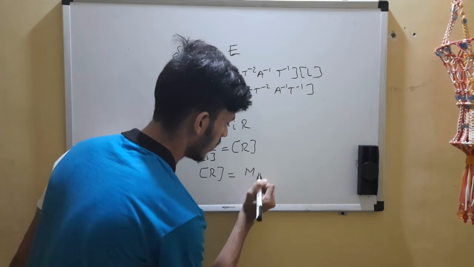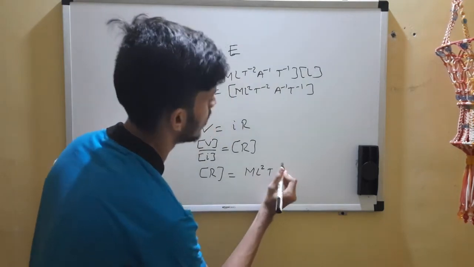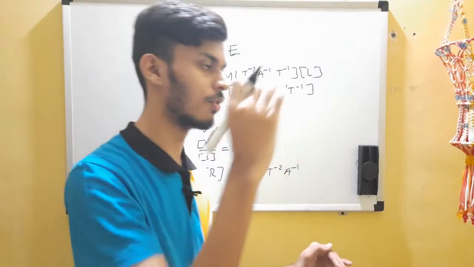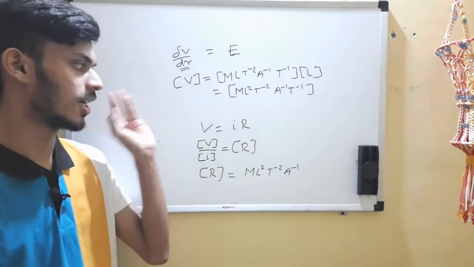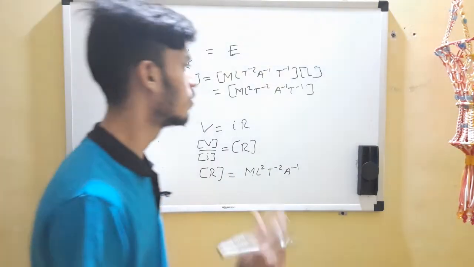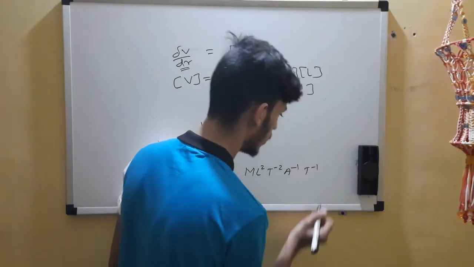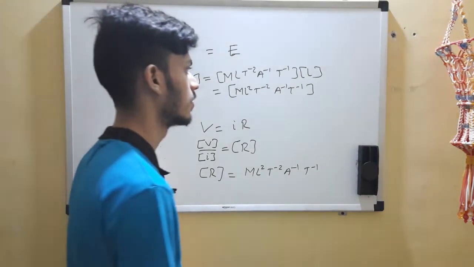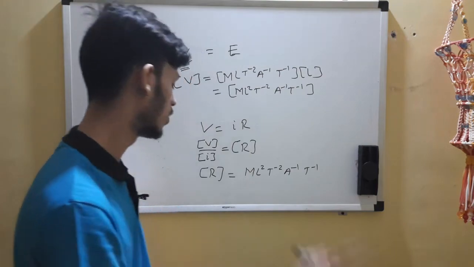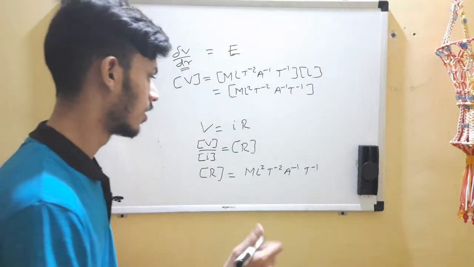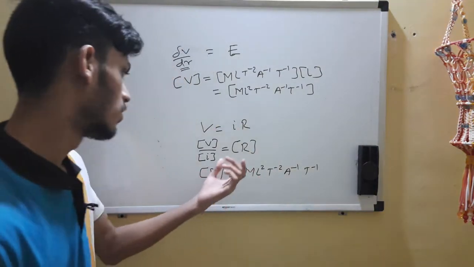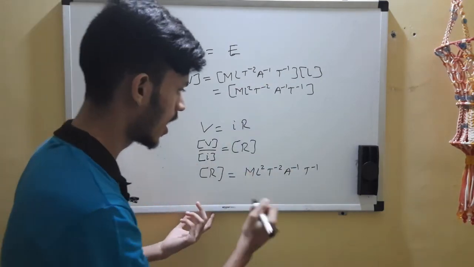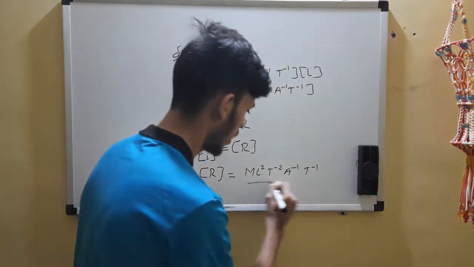So these are something which you really need to study, because this has to be approached in a particular way. You go for electric field, then you come to voltage, and then resistance, right? Don't memorize any of the formulas. Any of the formulas which you have studied so far, you can always derive them. So R you want, so V you copy pasted, and I is A again, so A.